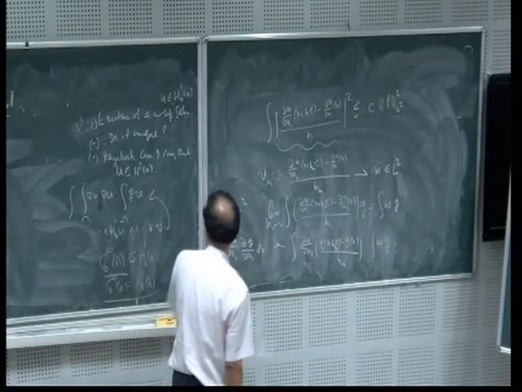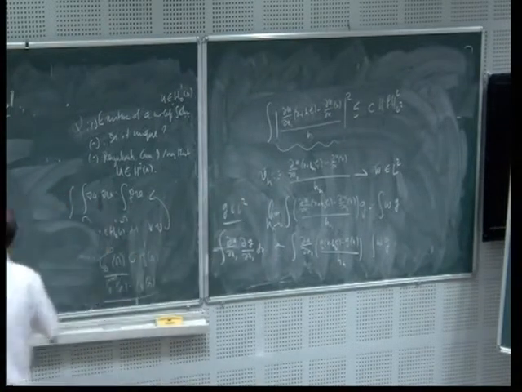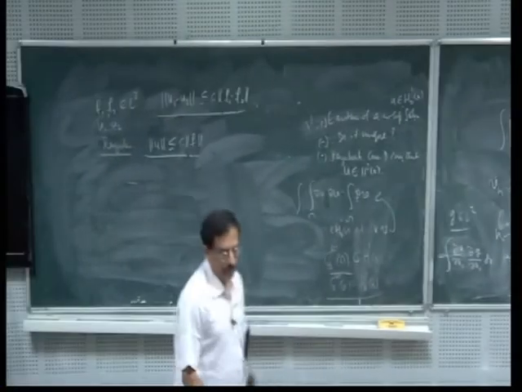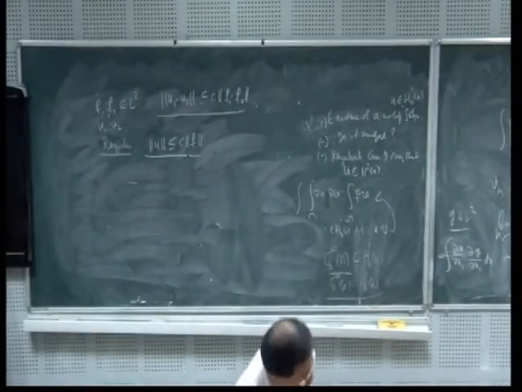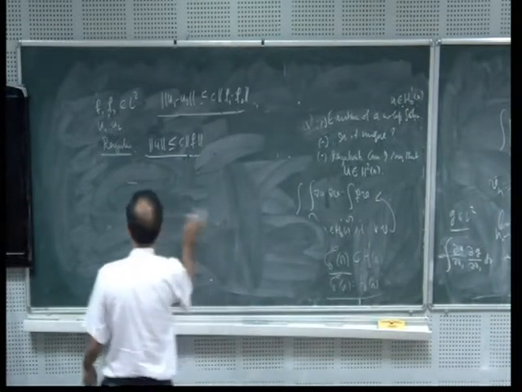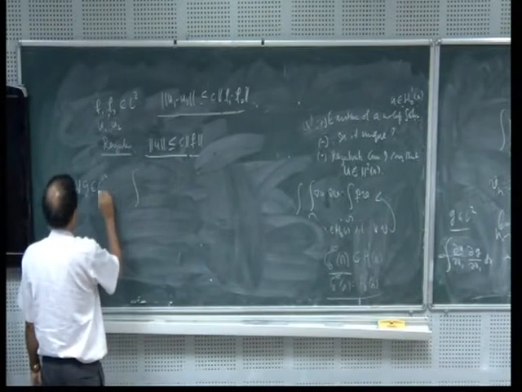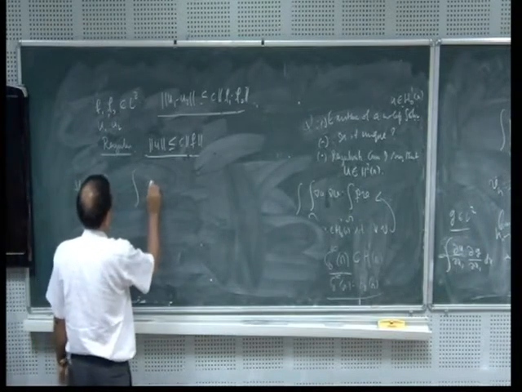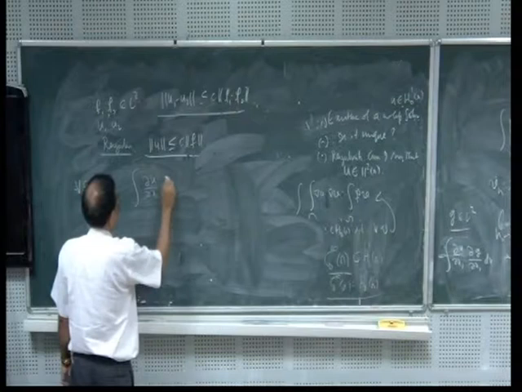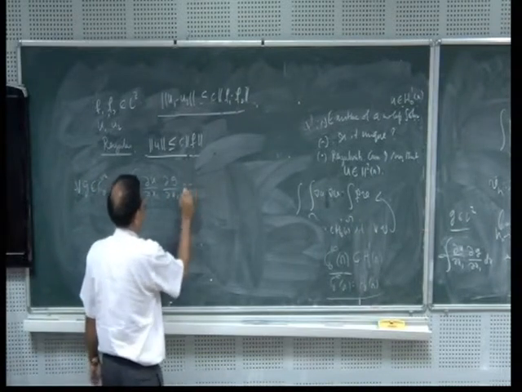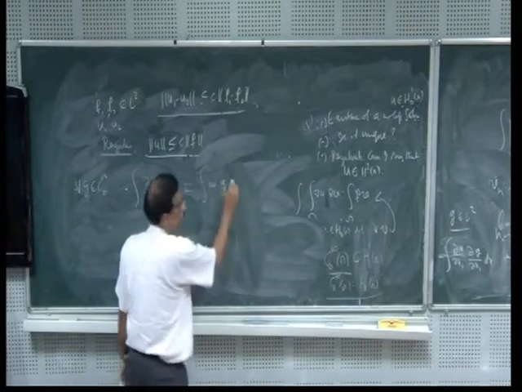So now observe what you get. Can you guess what it is about? What we got is a beautiful identity. For every g which is a C infinity function with compact support, I get that the integral of u times minus dg by dx1 is equal to the integral of w times g.